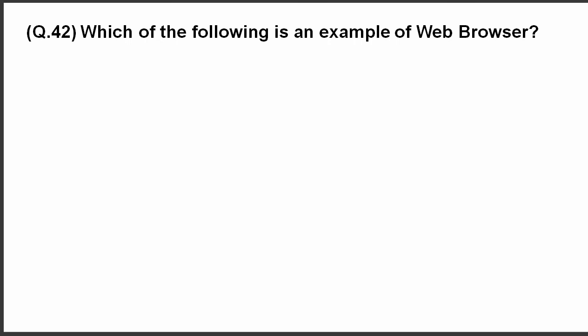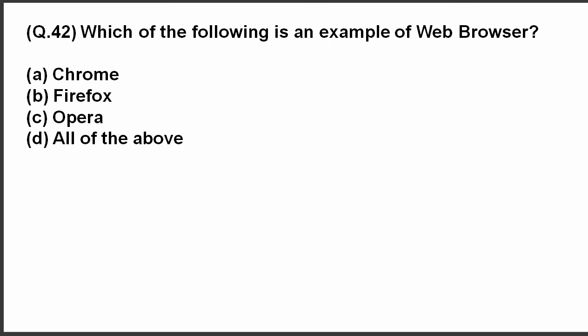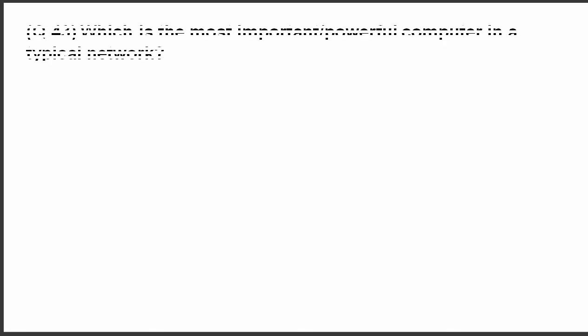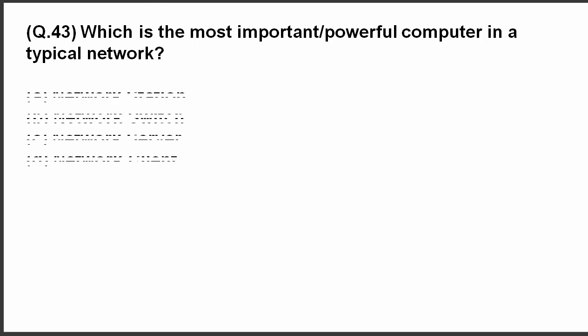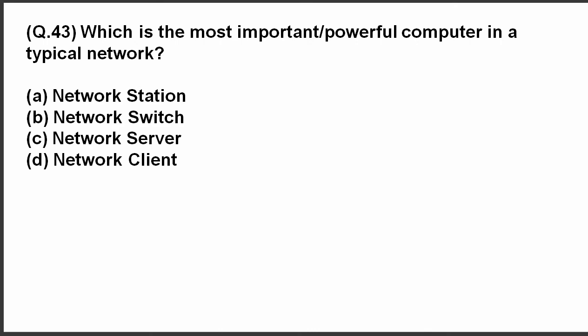Question 42. Which of the following is an example of a web browser? Here are the options. The correct answer is all of the above. Chrome, Firefox, Opera, all of these are examples of web browser. Question 43. Which is the most important or powerful computer in a typical network? The correct answer is network server.